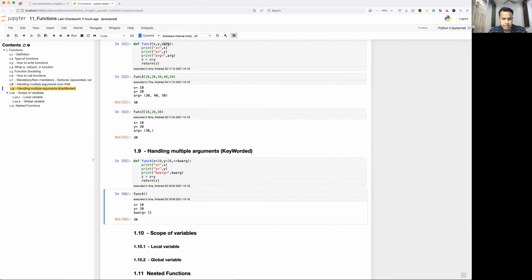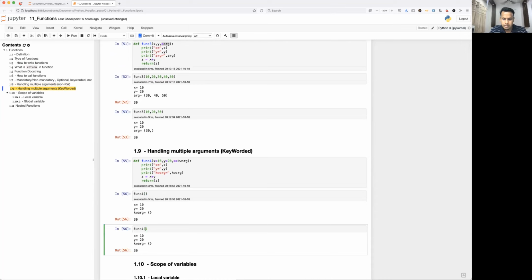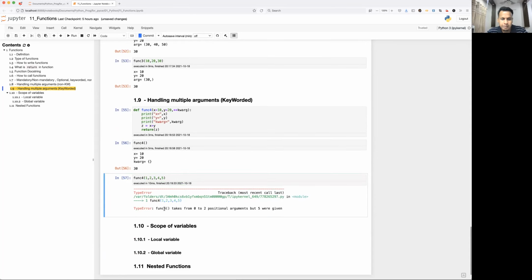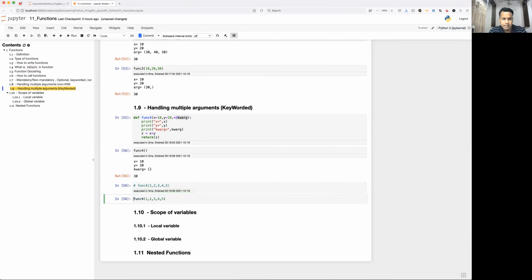Okay, so let's take another example. I'm just going to pass 1, 2, 3, 4, and 5. See what is happening here. func4 takes 0 to 2, right? 0, 1, 2 positional arguments, but 5 were given. So why is it giving an error, though we have handled kwarg? It is expecting keyworded arguments, not this kind of argument. I'll tell you how to handle a mix of both keyworded as well as non-keyworded. Okay, so let me just comment it out and use it once again.